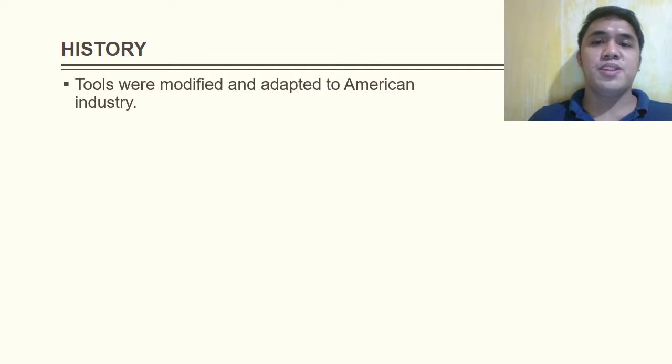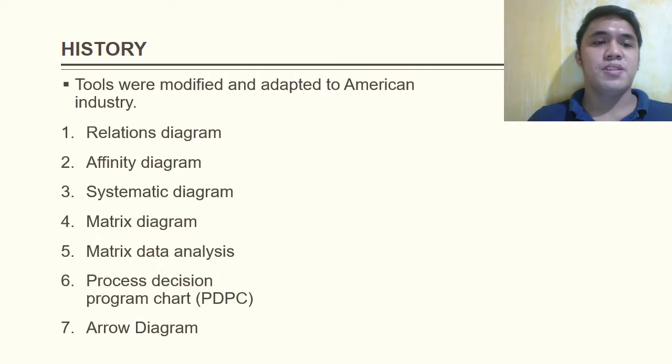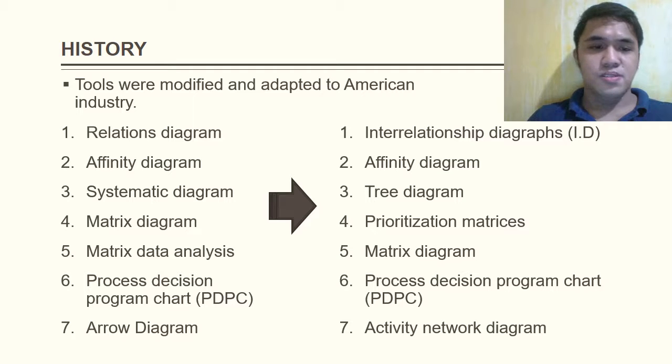Few of the names were changed, and one tool was modified. So from the previous ones to these: interrelationship diagrams, affinity diagram, tree diagram, prioritization matrices, matrix diagram, process decision program chart, and activity network diagram.